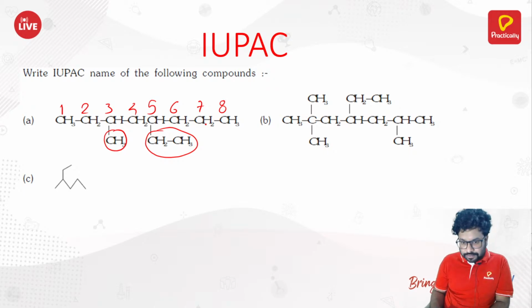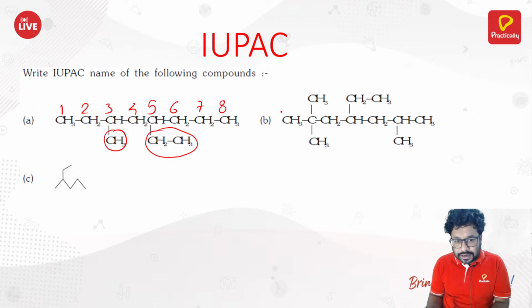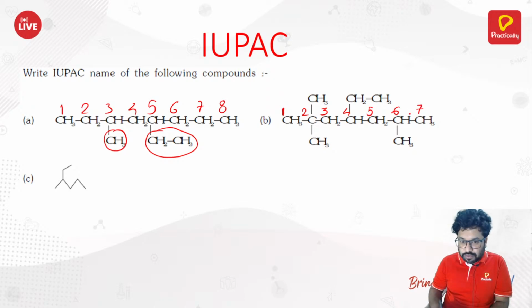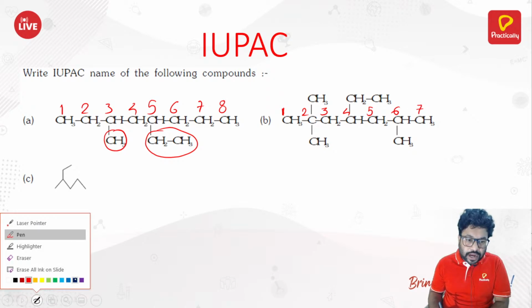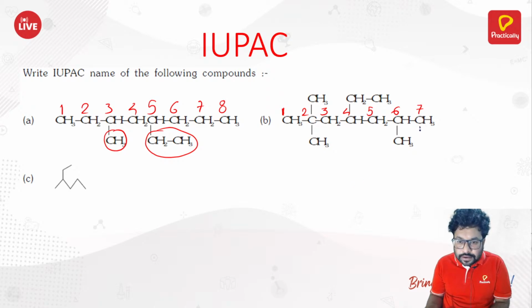Okay. Now this compound. How would you name it? You might name it as 1, 2, 3, 4, 5, 6, 7. Okay, that is the way. Or you can also name it as 1, 2, 3, 4, 5, 6.